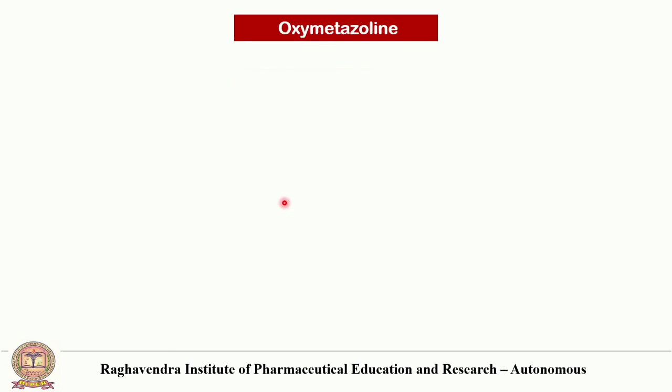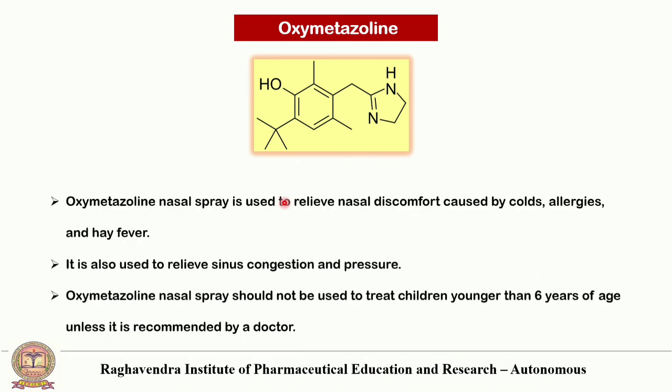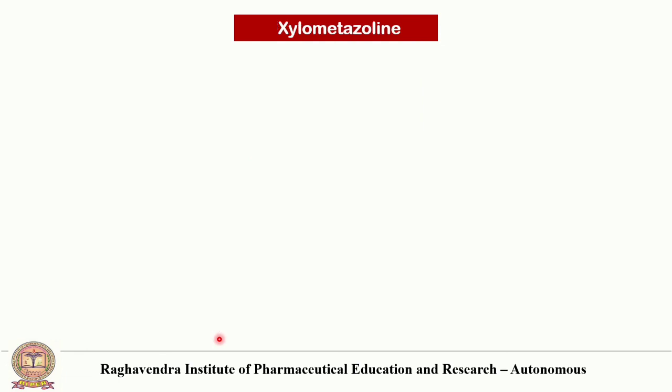Next one is oxymetazoline. This is the structure of oxymetazoline. Oxymetazoline nasal spray is used to relieve the nasal discomfort caused by colds, allergies, and hay fever. It is also used to relieve the sinus congestion and pressure. Oxymetazoline nasal spray should not be used to treat children younger than 6 years of age unless it is recommended by the doctor.